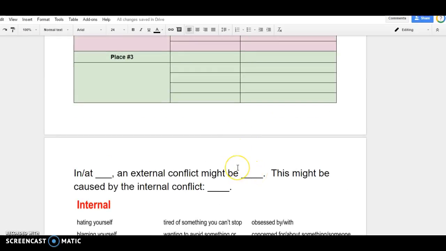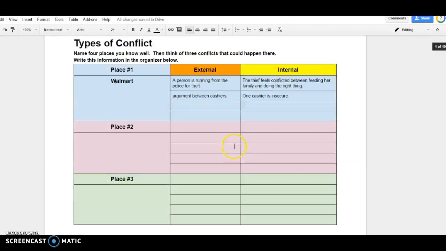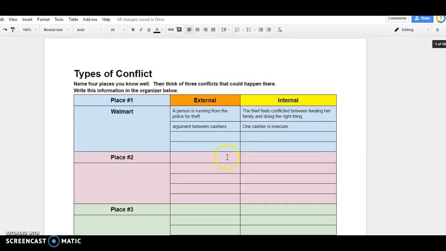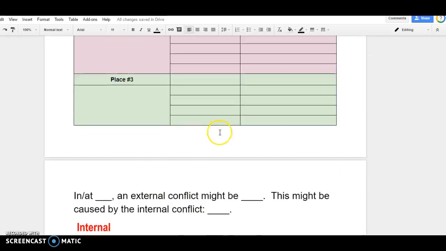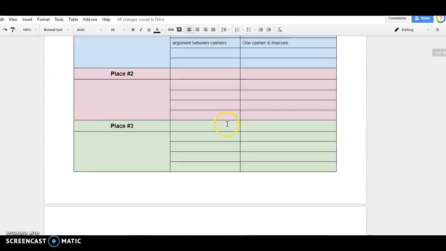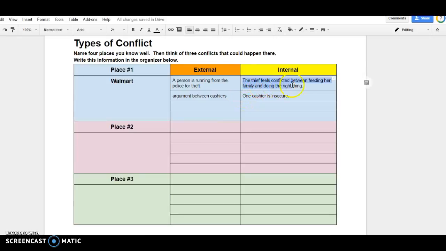For example, at Walmart, an external conflict might be a person is running from the police for theft. This might be caused by the internal conflict. The thief feels conflicted between feeding her family and doing the right thing.